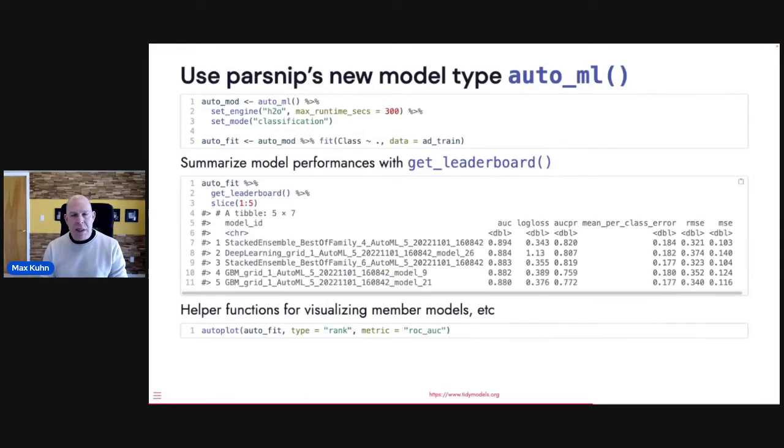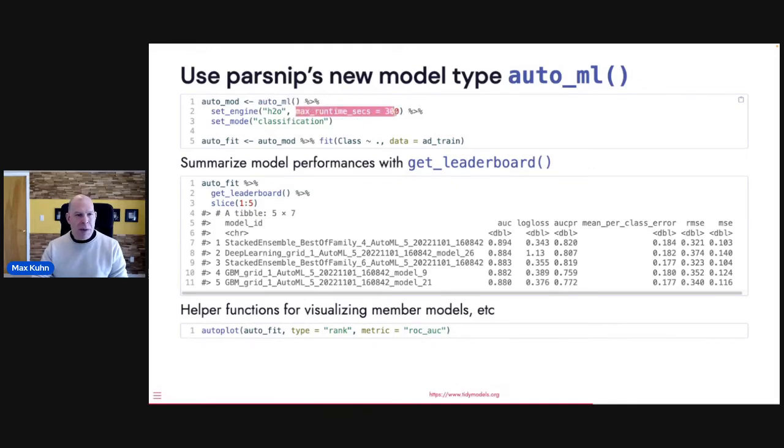H2O is known for its AutoML code, which is basically stacking. That's something that Aaron's written and researched and did a lot of work on. So we added a new AutoML type to parsnip that basically runs with H2O right now. So you can declare that model.